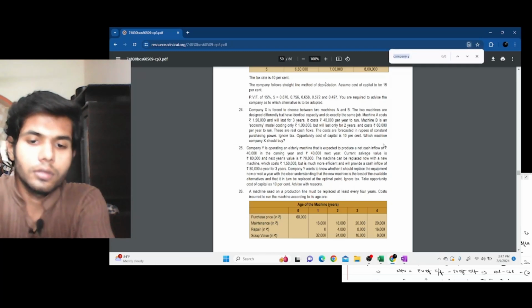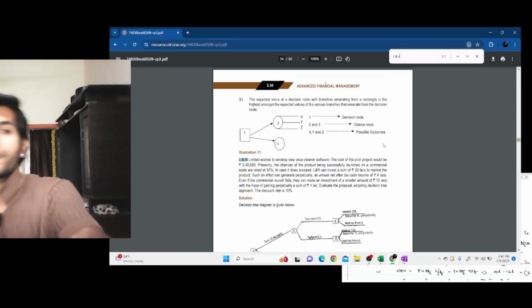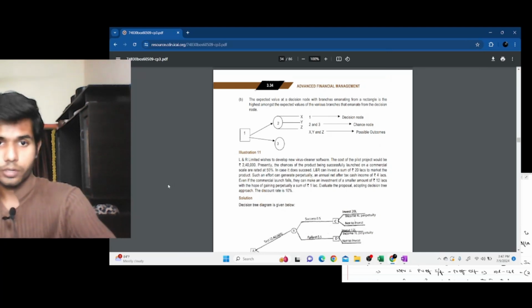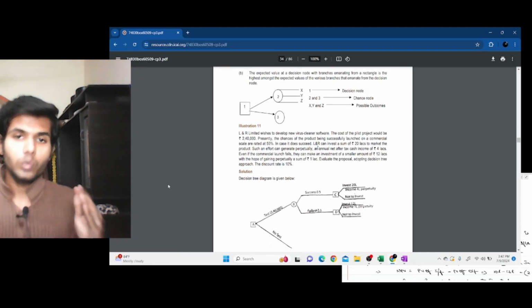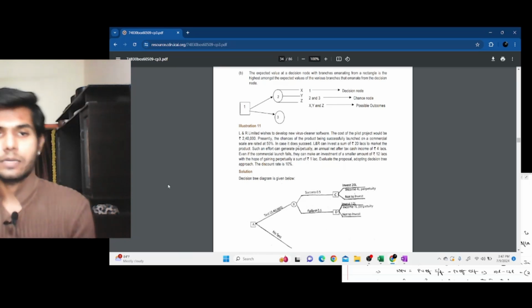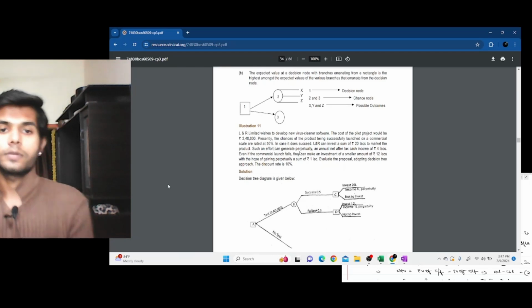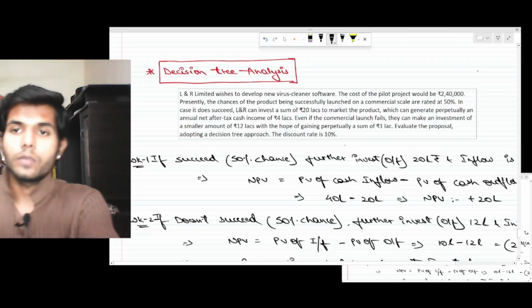This is again a question. LNR Limited. See, this is an illustration. Even this is important. LNR Limited wishes to develop a new virus cleaner software. The cost of a pilot project would be 2.4 lakh. Presently the chances of the product being successfully launched on a commercial scale are 50%. In case it doesn't succeed, it can invest a sum of